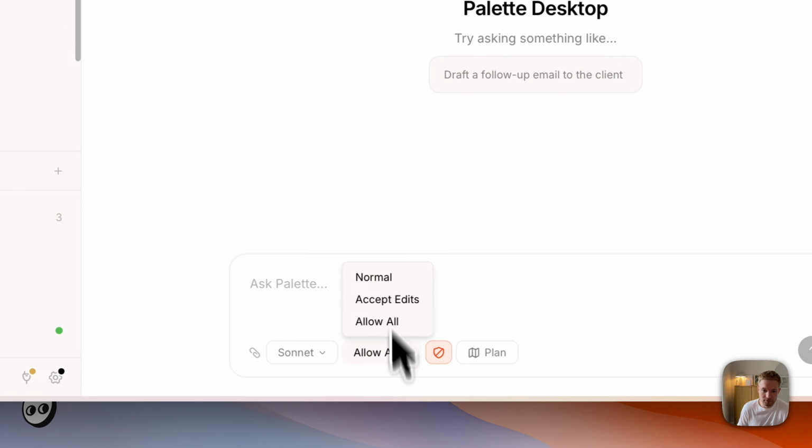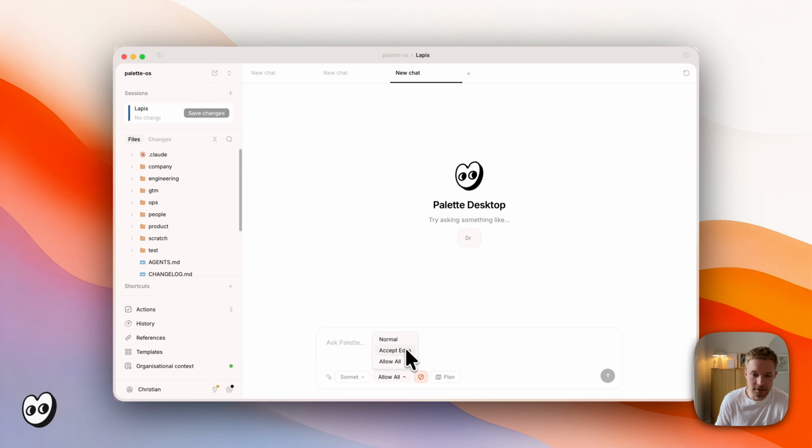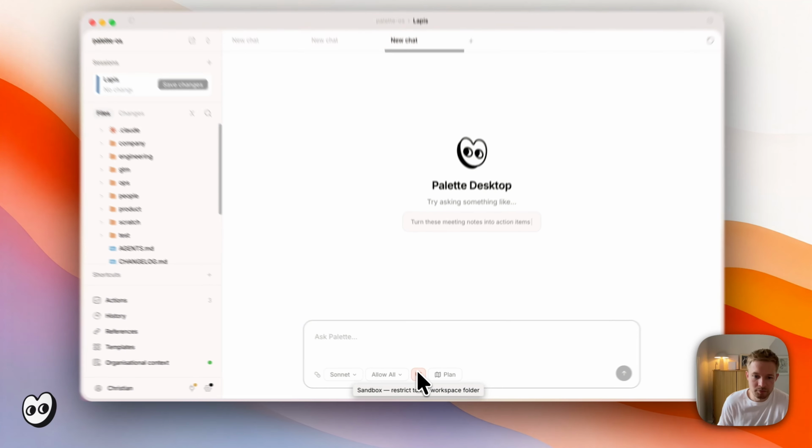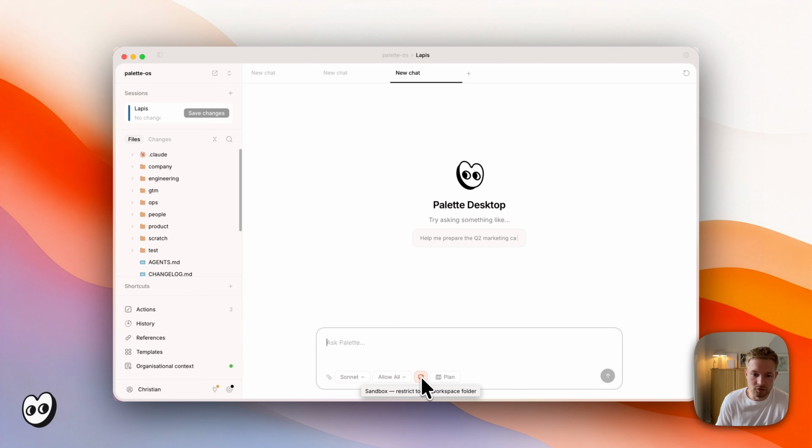Like your edits, if you want them to be accepted automatically. You have your Sandbox element, which restricts your Claude only to the folder, meaning it can't reach outside that folder. That's great for security reasons if you want to enable that, or if you don't want Claude to have access to anything else than what you're working on.